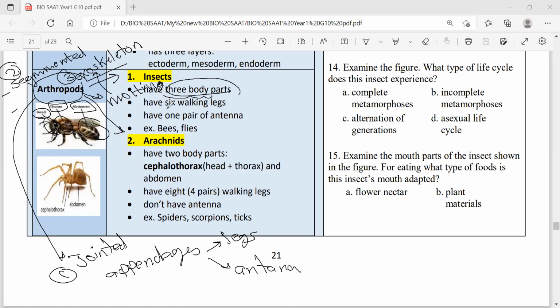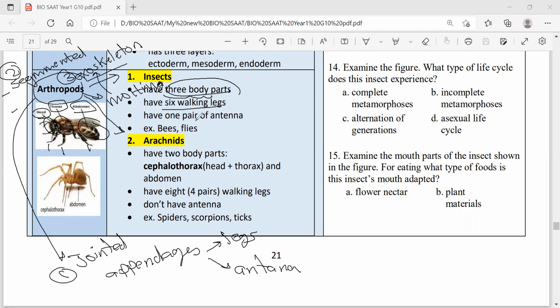In addition, it has 6 walking legs. Remember, 6 walking legs or 3 pairs. Reading the question carefully is very important. Whether the question says 3 pairs or say in total 6 legs. See, here are the 6 legs. 1, 2, 3 this side and 3 the other side. 3 pairs of walking legs.